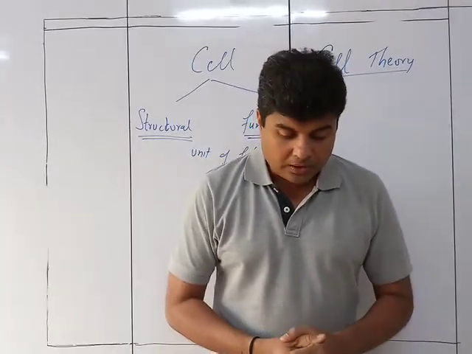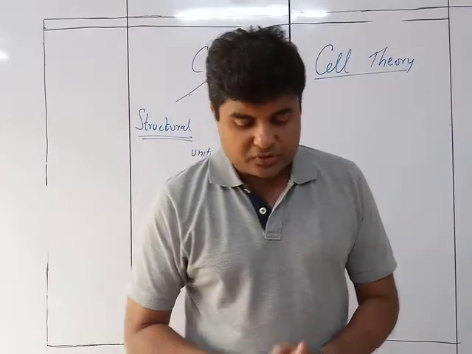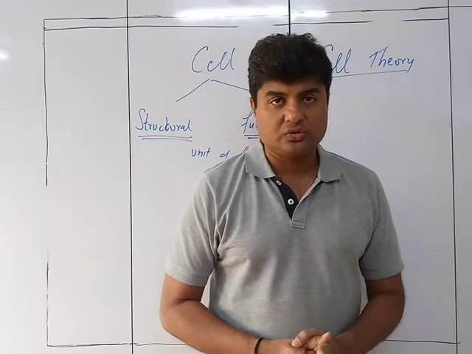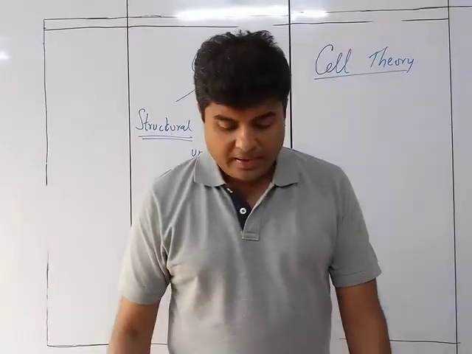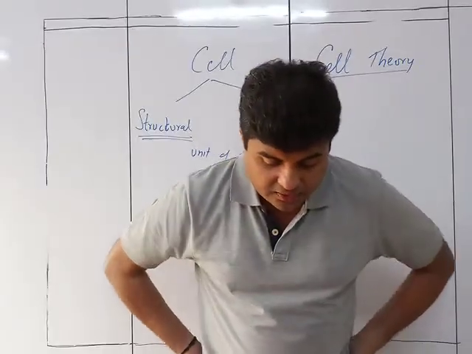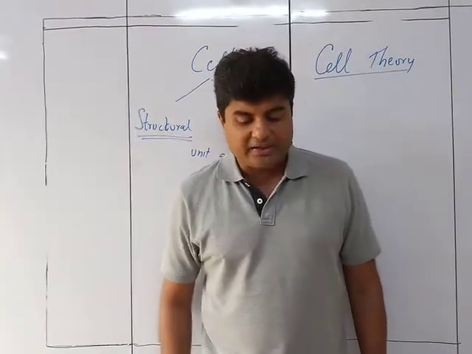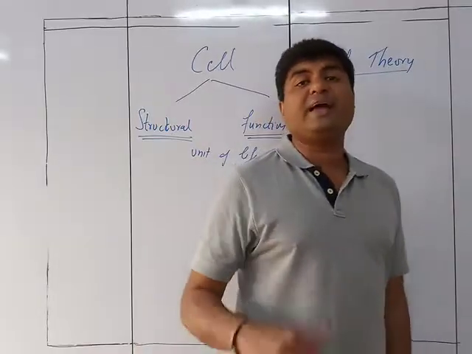is that animals and plants are composed of cells which serve as the unit of structure and function. So this was the main point of the theory they gave. Then, around 20 years later, in 1858, Rudolf Virchow made an addition to the cell theory by saying that all cells arise from pre-existing cells.